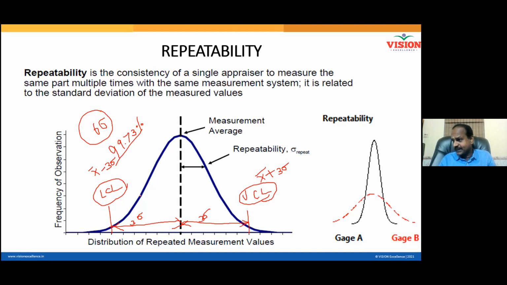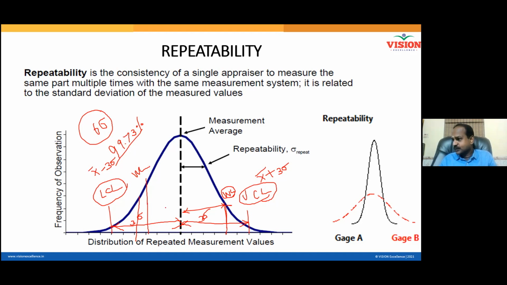Suppose I want to restrict my study only up to 2 sigma on the right side and 2 sigma on the left side. The 2 sigma point on the right side, that means this distance is 2 sigma. Now the line is called warning limit. This line is called what? Warning limit. Similarly, 2 sigma on the left side. This is also warning limit. See, 3 sigma is called what? Control limit. 2 sigma is called what?